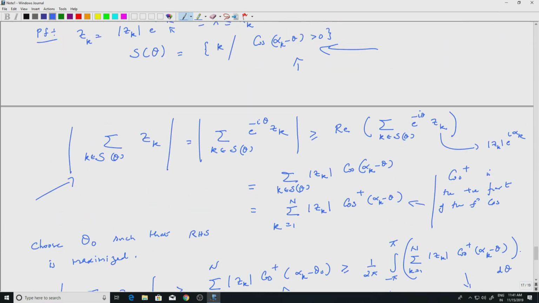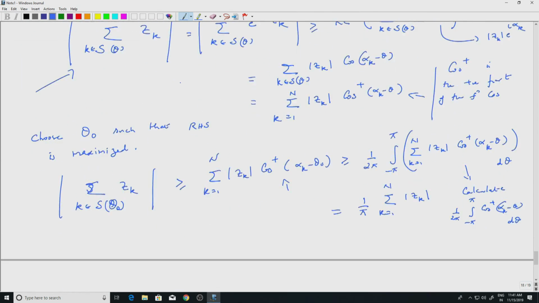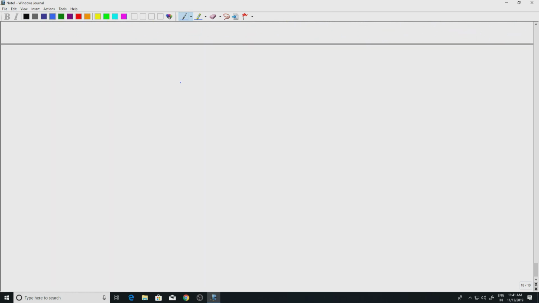So the technical lemma is done. We are trying to prove that mod mu is a finite measure. So the proof is by contradiction. Let's see that. So, proof of the theorem. We are trying to prove that mod mu is a finite measure, right. So mod mu of X is finite is what we want to prove.